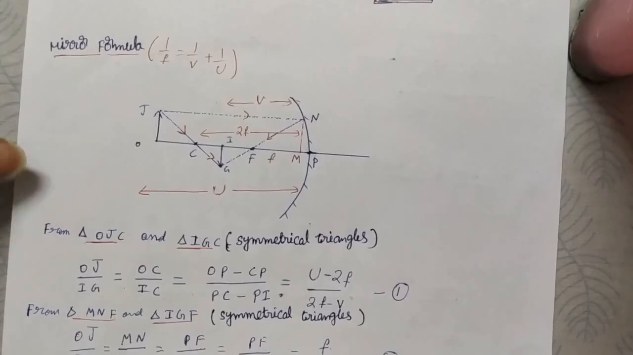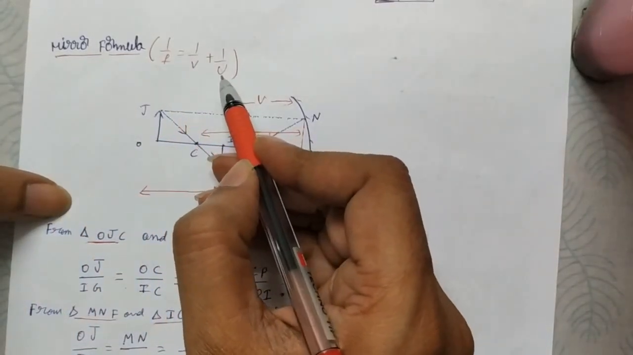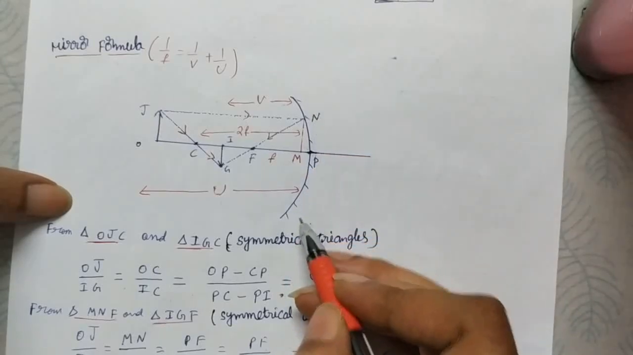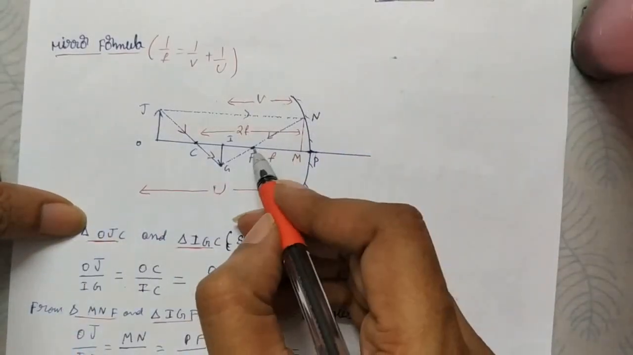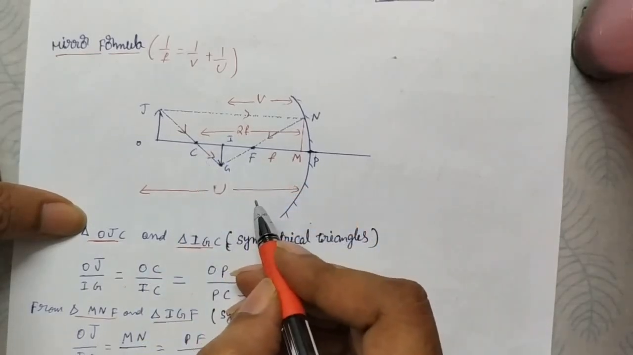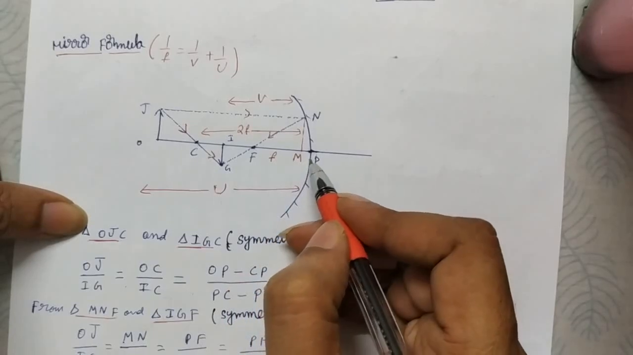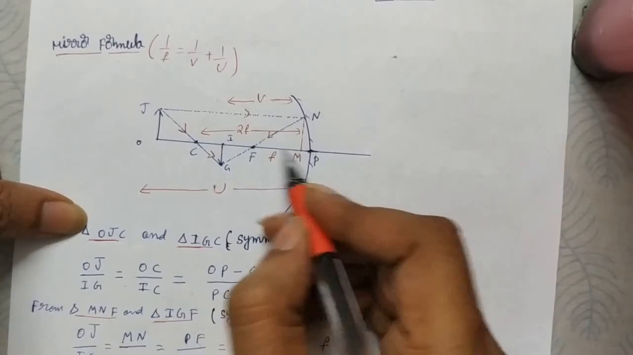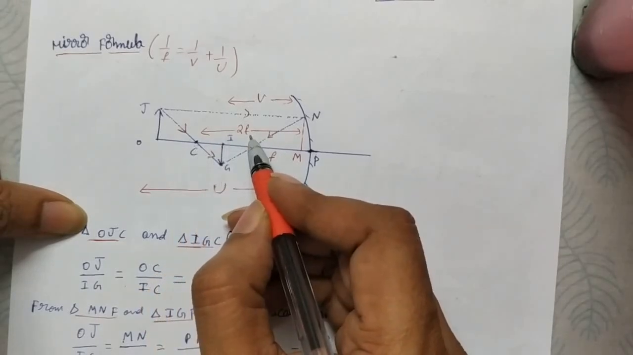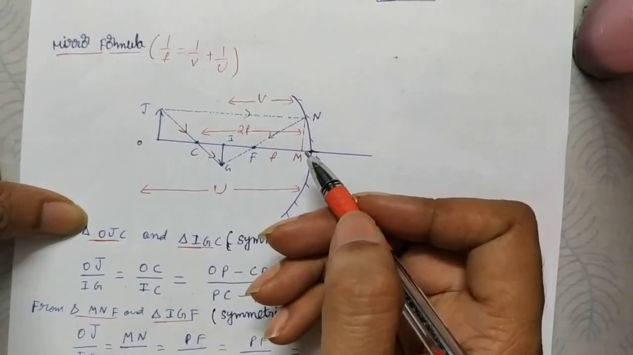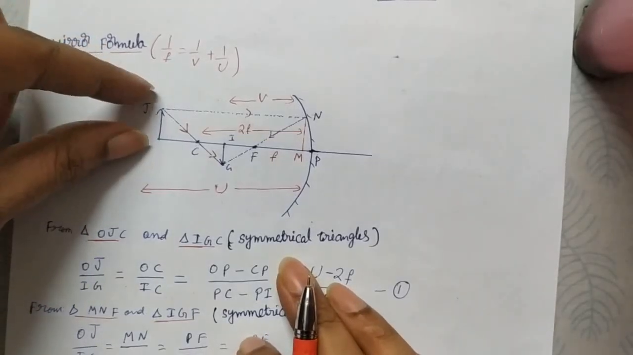Now we'll see the mirror formula. The mirror formula is 1 by F is equal to 1 by V plus 1 by U, and I use a concave mirror here. The concave mirror's focus is on the front side, that is F, and center of curvature C. The distance from pole to F is small f, the focal length. The distance from pole to center of curvature is R, the radius of curvature, which is equal to 2f, as we just derived. Here they took one object OJ, and that forms image IG.